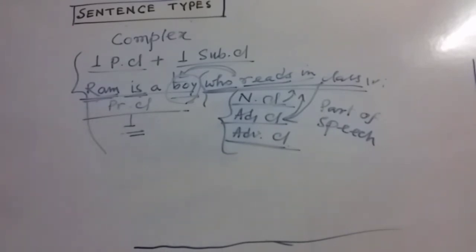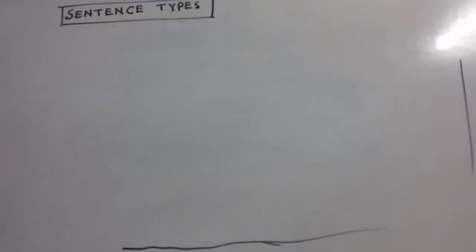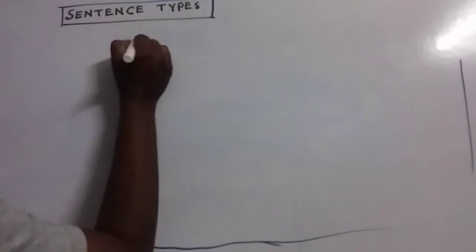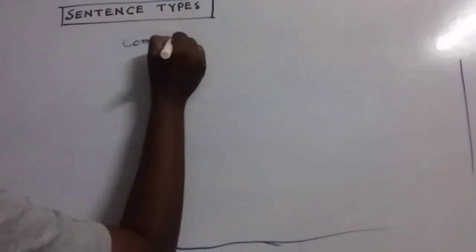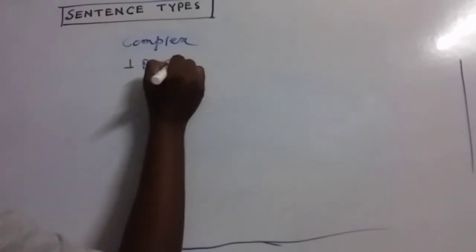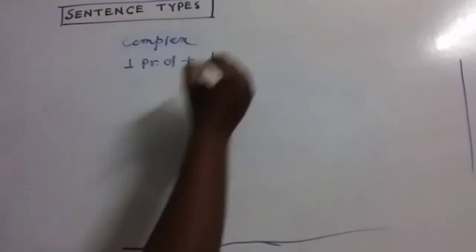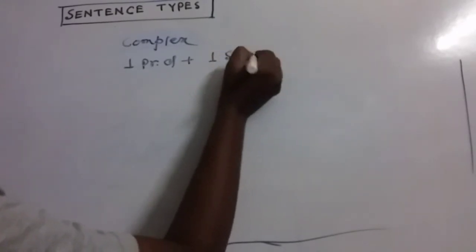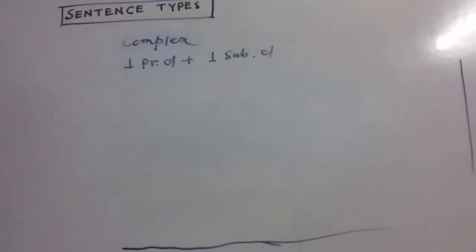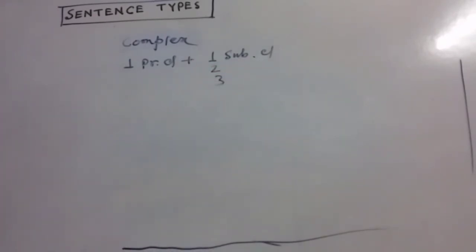Now think about the compound sentence. My dear friends, in a complex sentence, there must be one principal clause and one or more subordinate clauses. This is the most important thing. There may be one, two, three, whatever it may be.